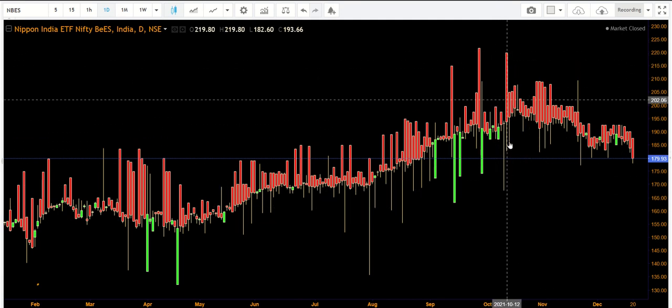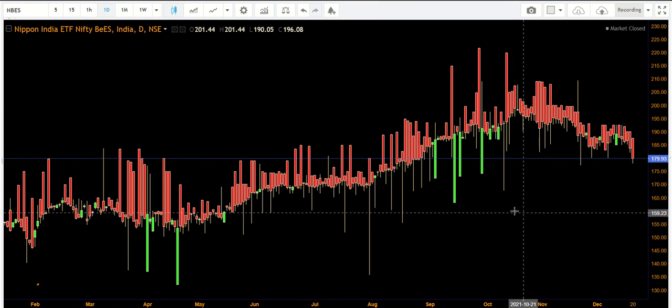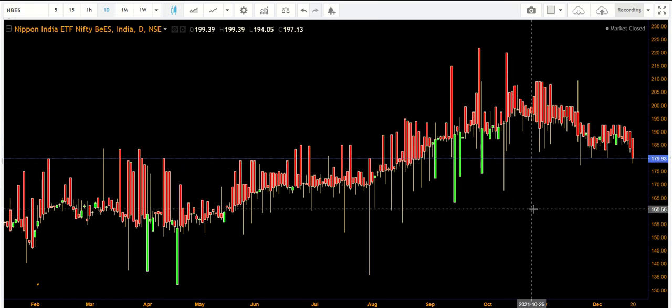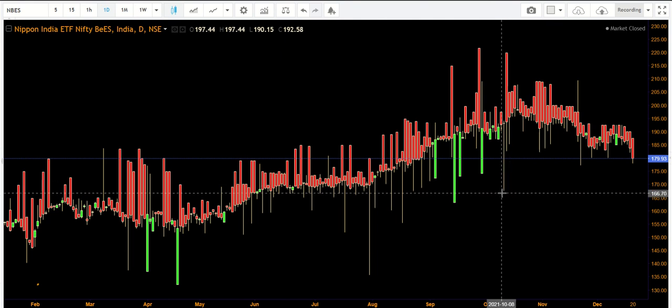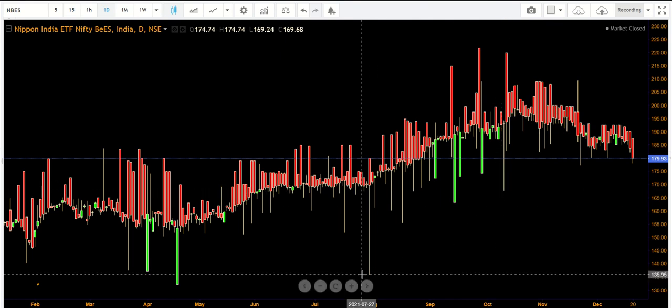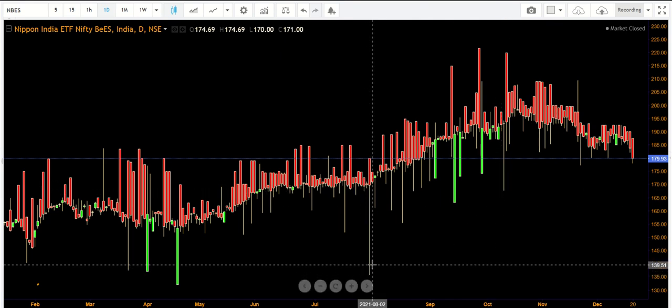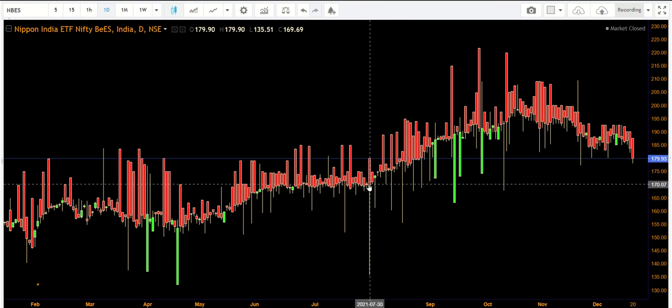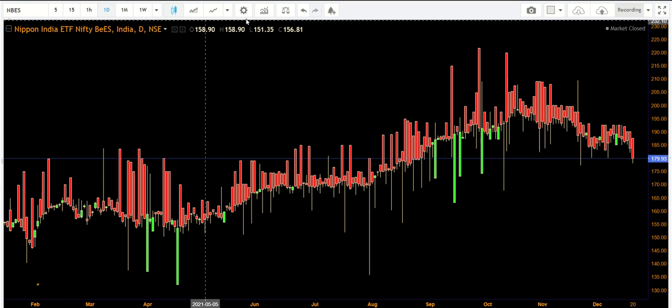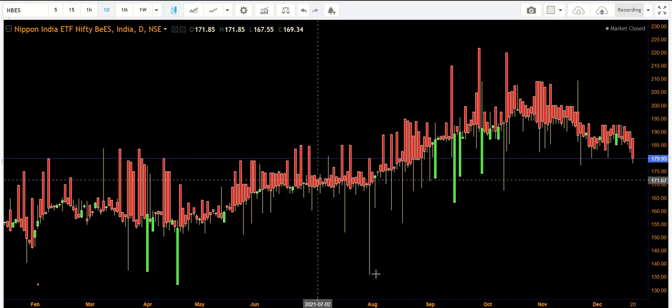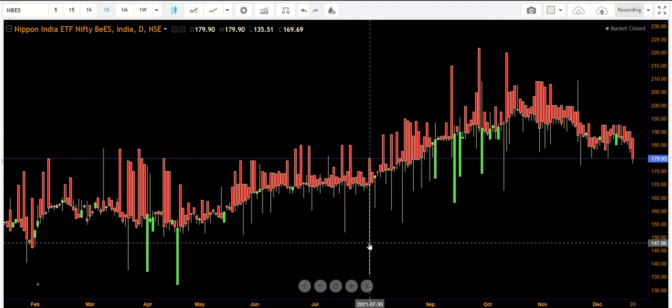Definitely I can exploit this if I am using the Nifty BES. In the index, because it is down, you may invest here. But actually, after seeing this low you can invest in an index mutual fund, but the day's closing value only will be taken. So the closing value, see here the values are shown. This is the low value, this is the close value. I will keep the cursor here.